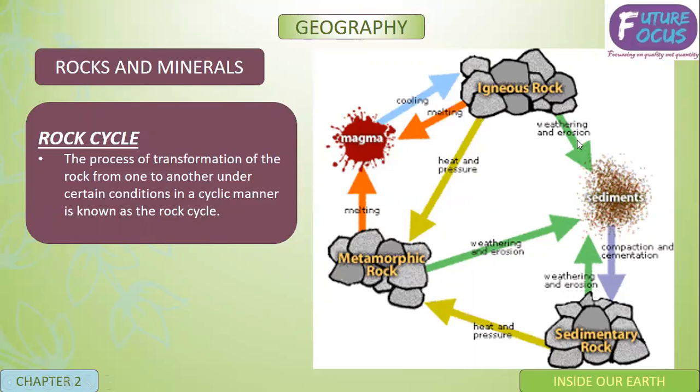After weathering and erosion, it converts into sediments, and after compaction and cementation, these sediments convert into sedimentary rocks. Sedimentary rocks, when subjected to great heat and pressure, convert into metamorphic rocks. Metamorphic rocks, on weathering and erosion, convert into sediments. So anything that undergoes weathering and erosion converts into sediments.